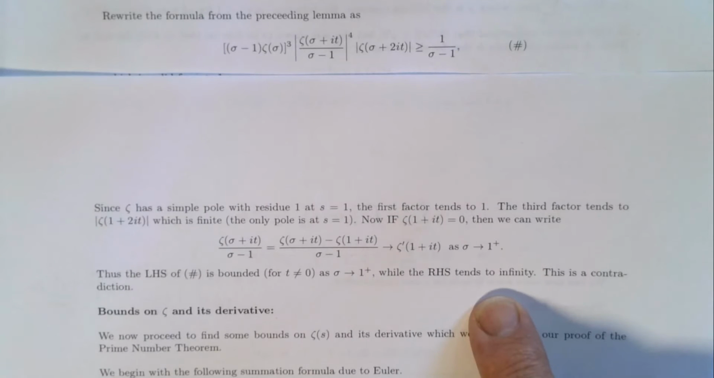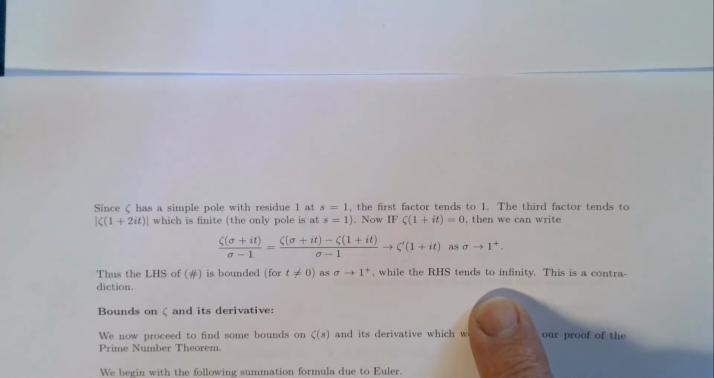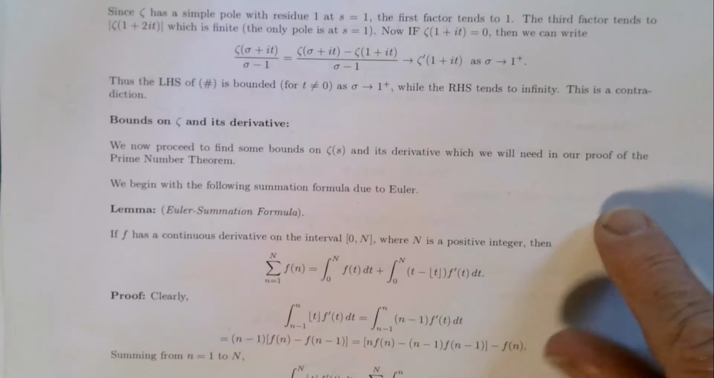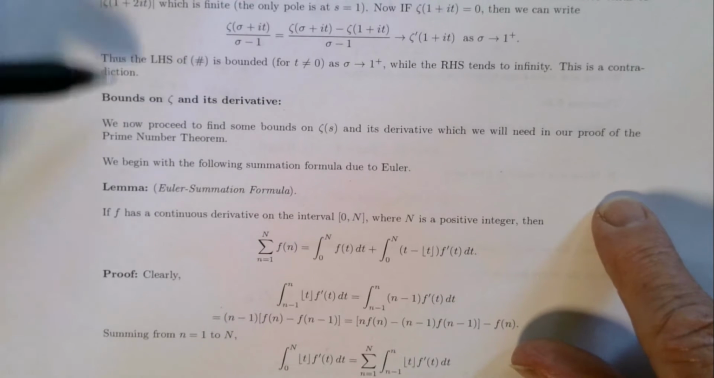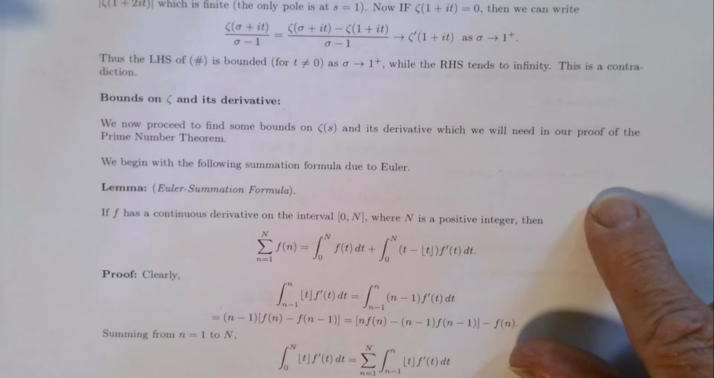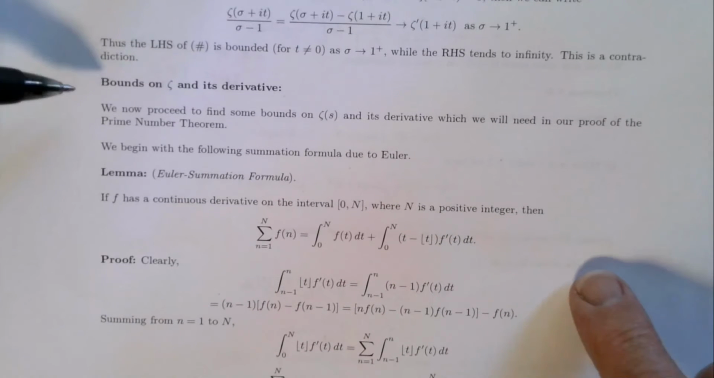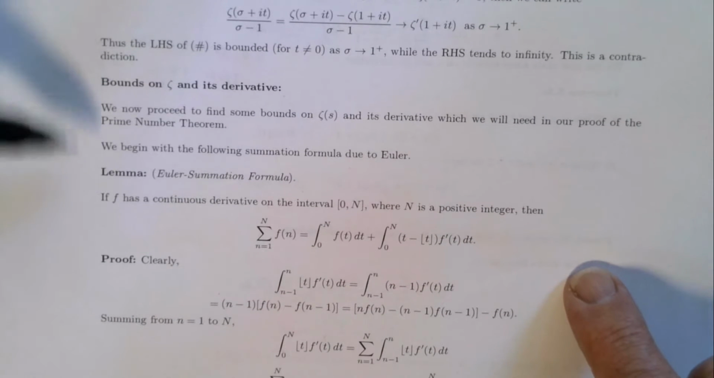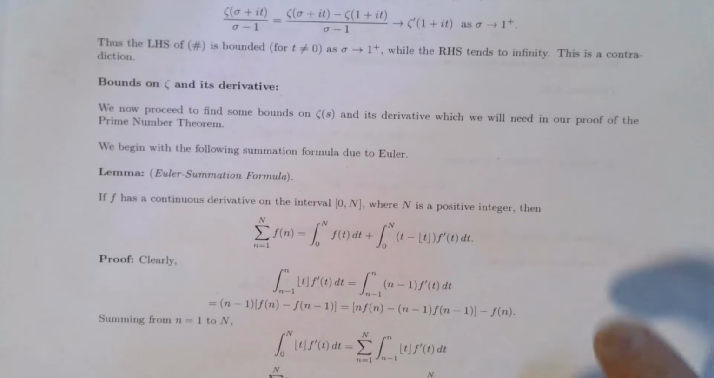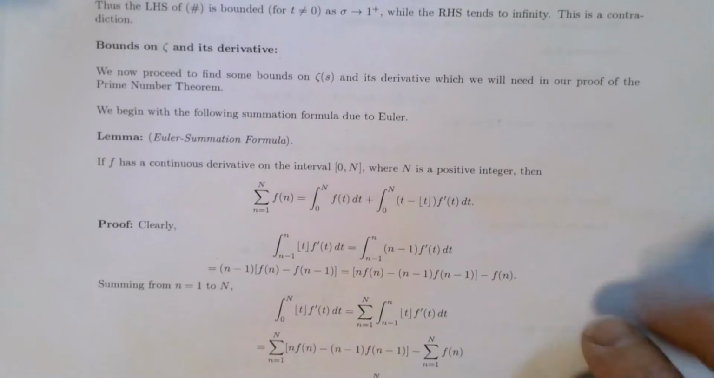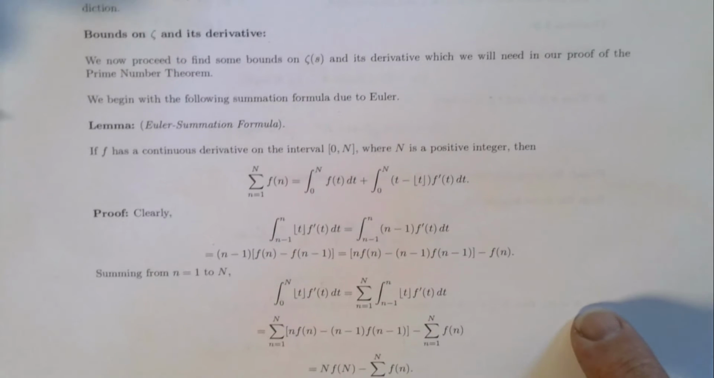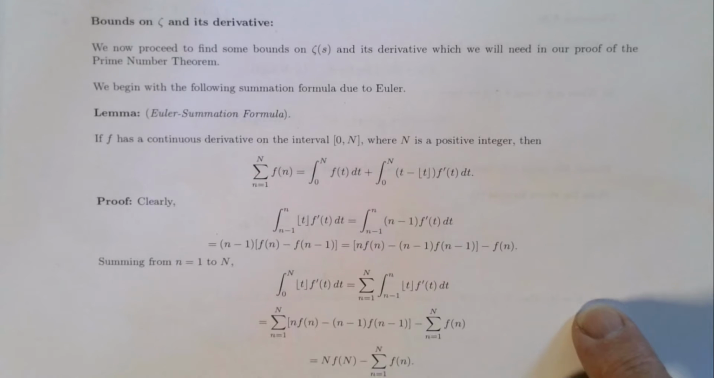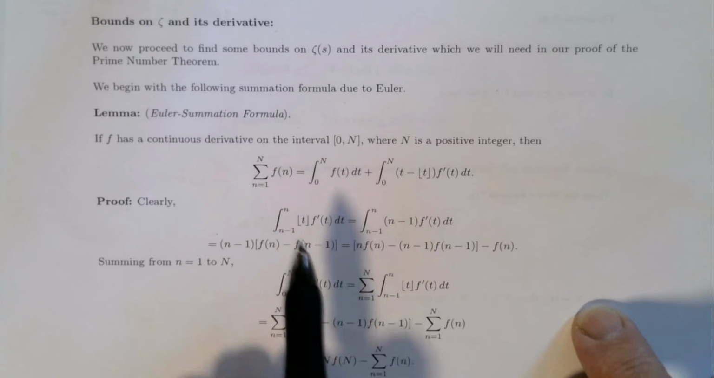Now I'm going to introduce a technical tool, and I'm going to state without proof some various bounds on zeta and its derivative which we'll need for the prime number theorem. The technical result is this fairly important Euler summation formula, which, as you can gather, goes back to Euler, and again it's just another way of writing a sum using integrals.